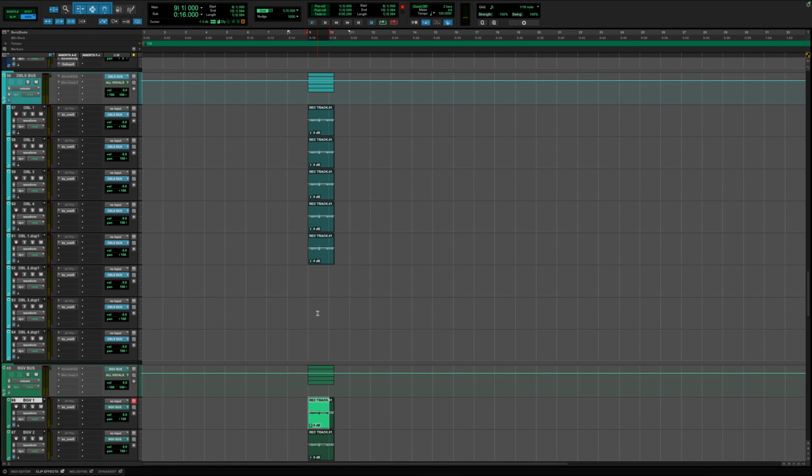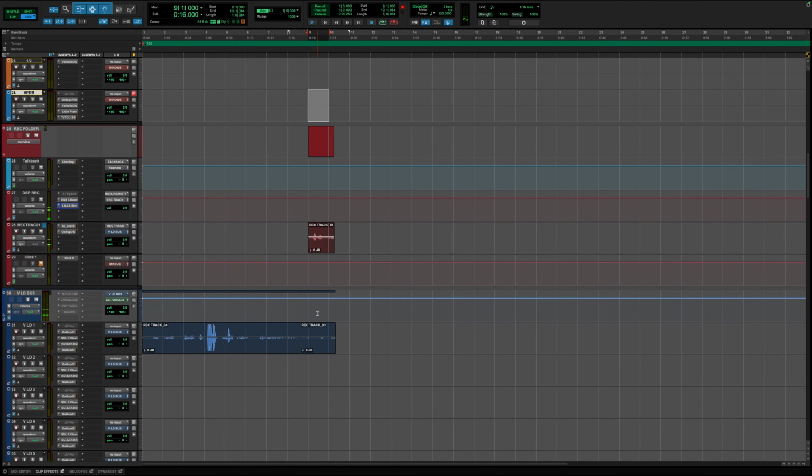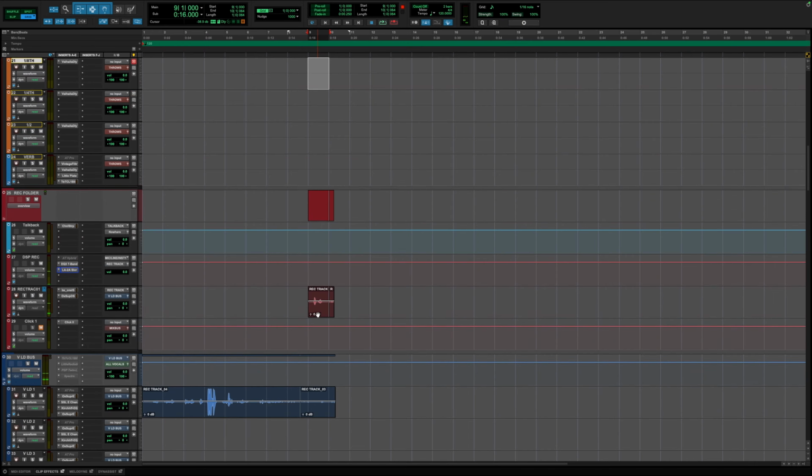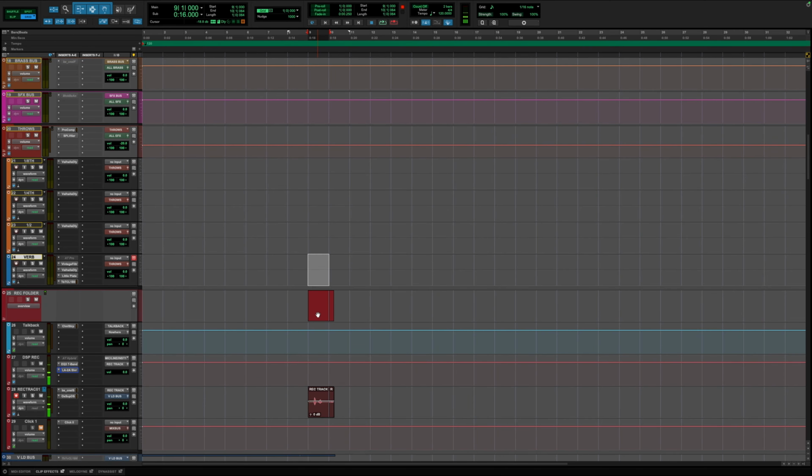Come down here. Wrong way. Boom, boom, boom, boom. See, I'm using my quick key. See how I'm able to scroll through the session quickly? All right, so let's just say I wanted to do a reverb throw. I would take this, use our quick key, command copy, command paste is command V.